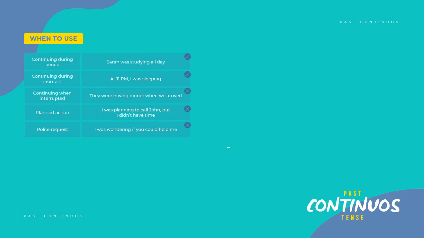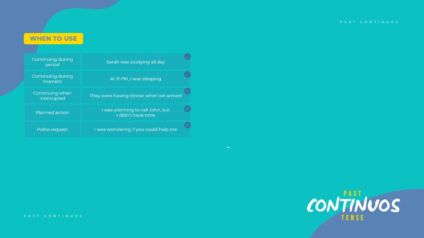So that means that at some time in the past, you were thinking about that. You were planning that. So that's where we use the past continuous. I didn't have time is, once again, our past simple because that's just at a particular point.